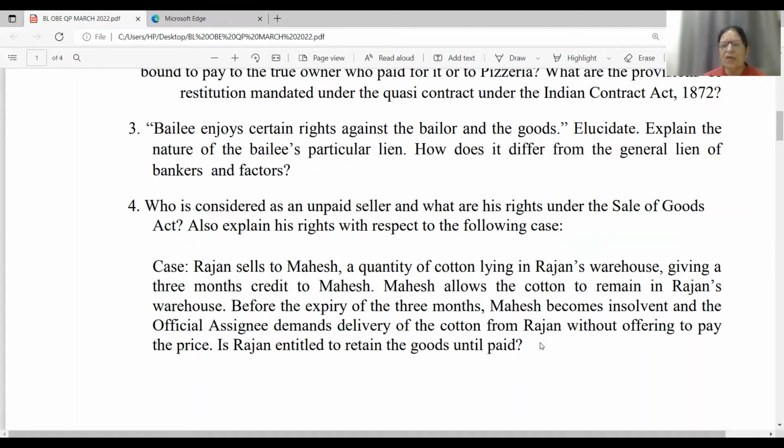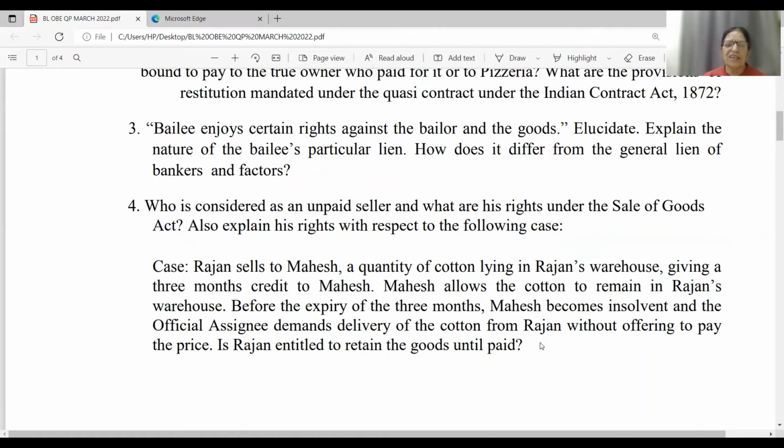Okay. And now, we can also say: is Rajan entitled to retain the goods until paid? Rajan has a right to retain the goods, which is known as the right of lien, because the goods are in the possession of the seller. Wherever the goods are in the possession of the seller, the seller has the right to retain the goods.